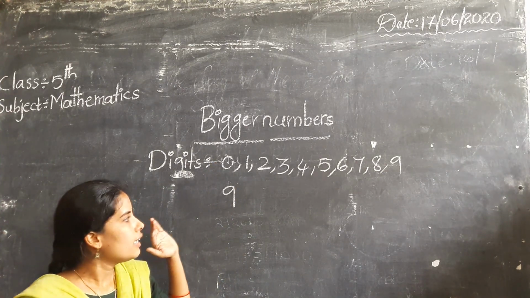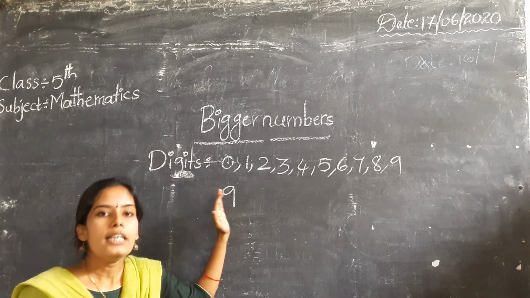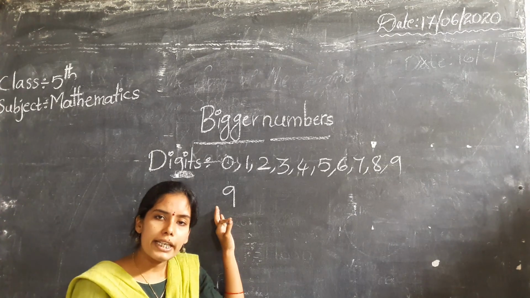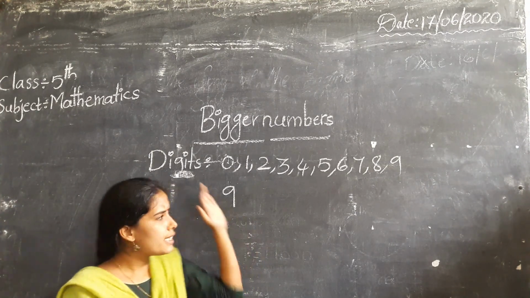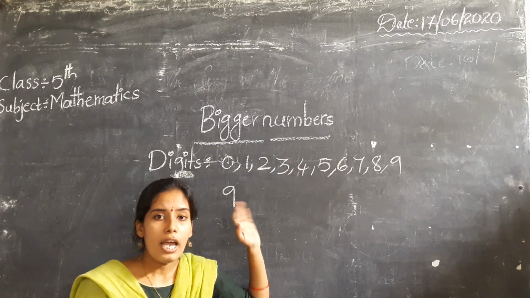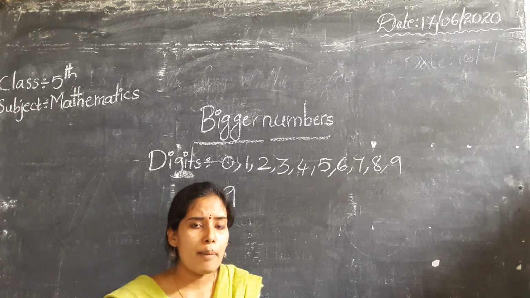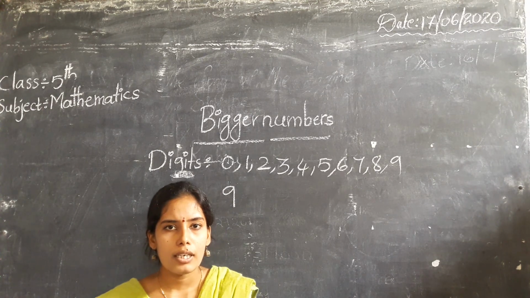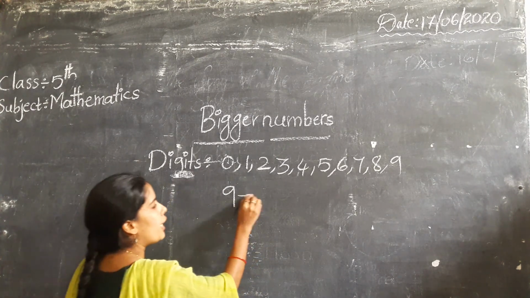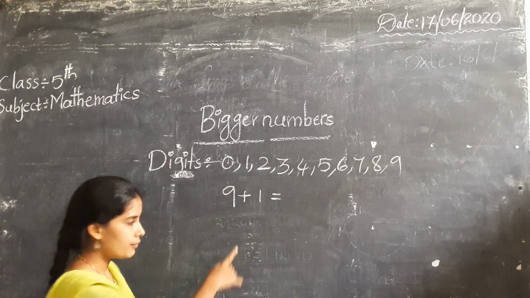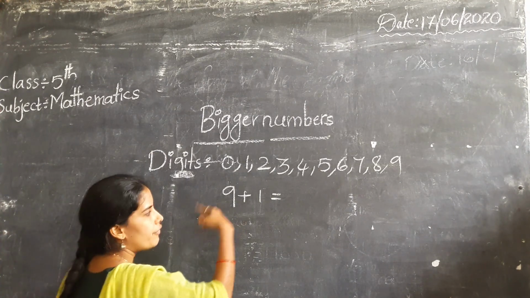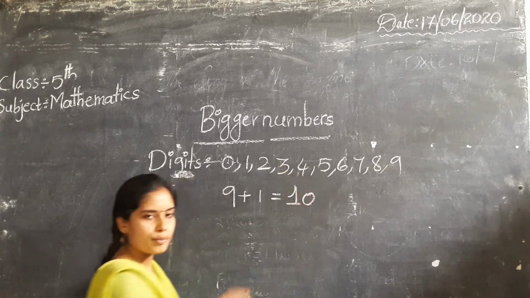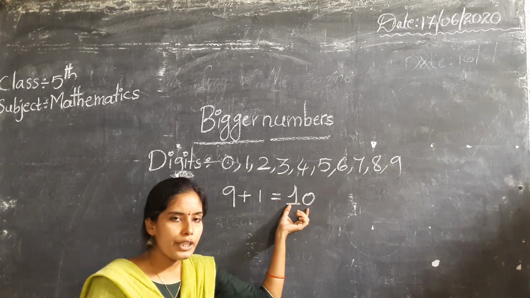And one more thing, what is the specialty of 9? The 9 is the greatest single-digit number. These are the total single digits. Now, how to get a 2-digit number? If we add 1 to the greatest number, 9, what do we get? That is 10. So here 10 is a 2-digit number.